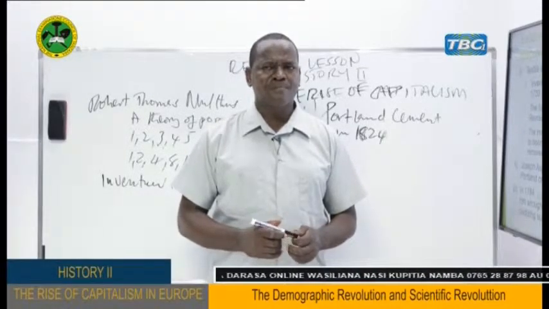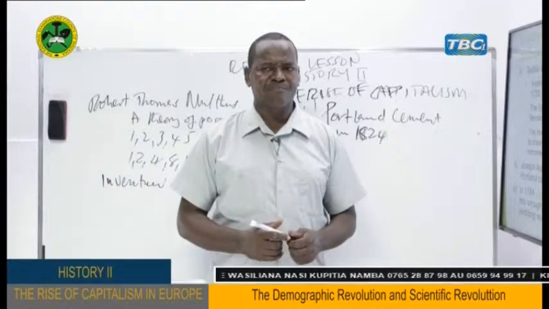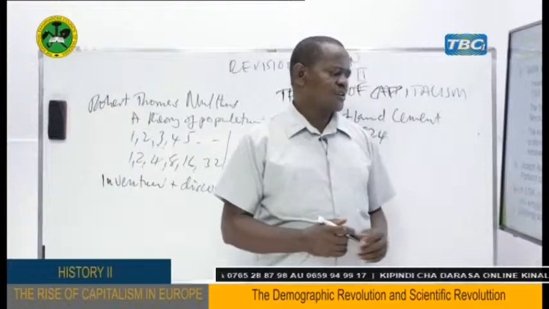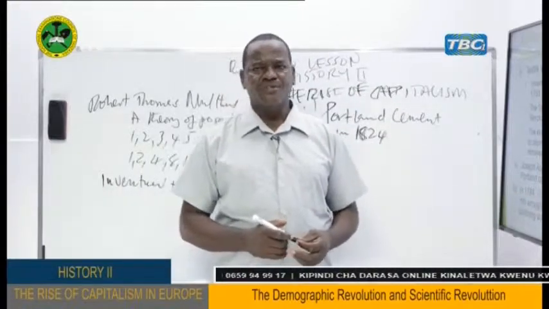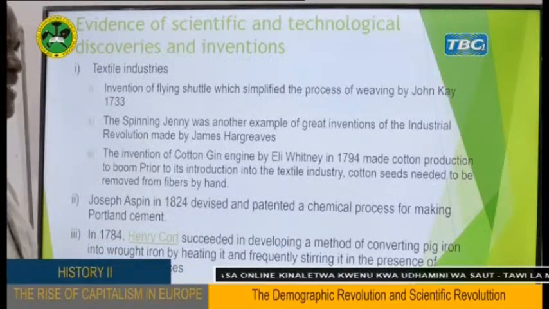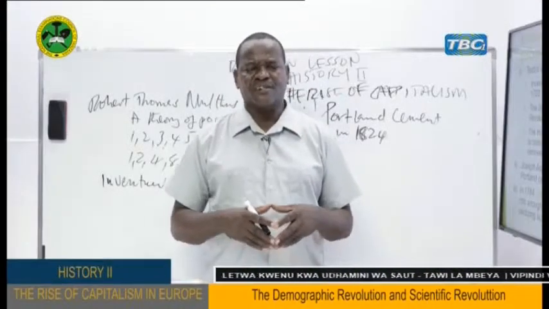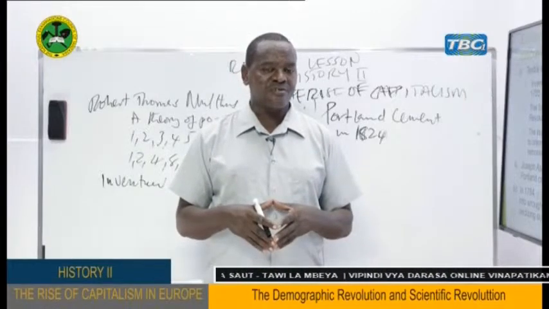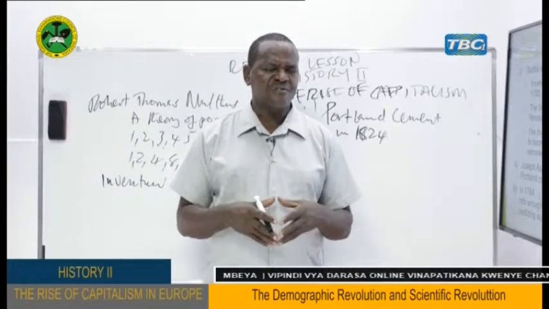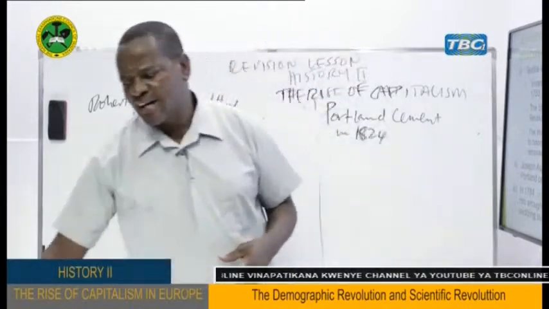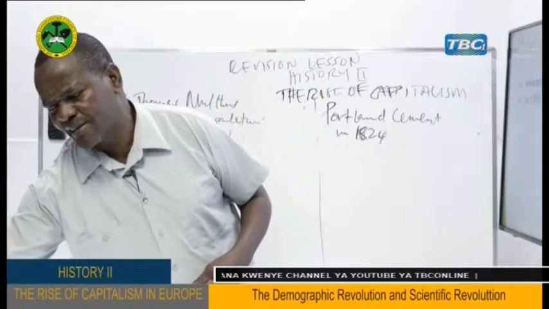Remember, before that, people were always melting iron by using very local processes. But the discoveries made by Henry Cort brought a lot of changes to the transformation of iron, as was said, from pig iron to wrought iron. And that iron was then used in the construction of ships, locomotive trains, railway lines, and so on and so forth. So that was a very important and major development.